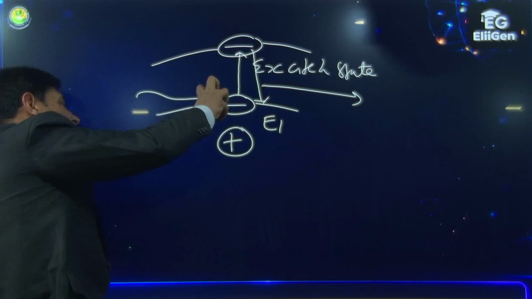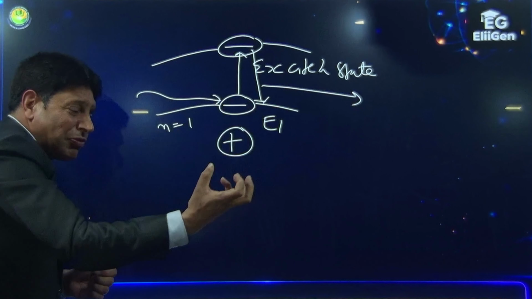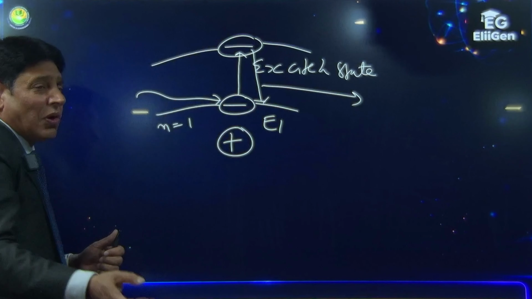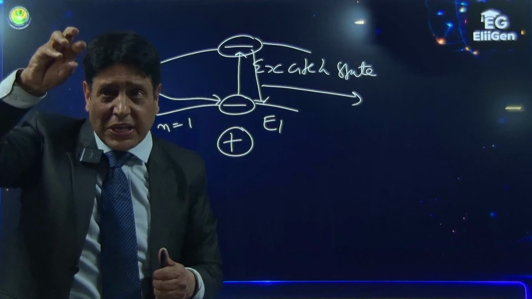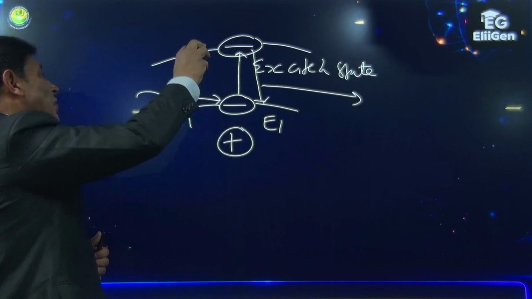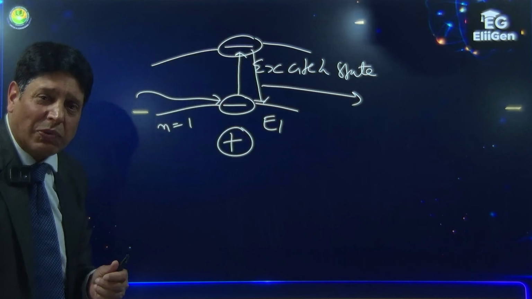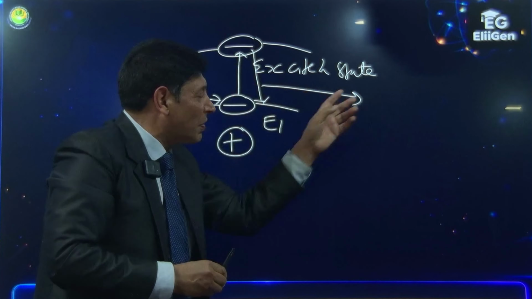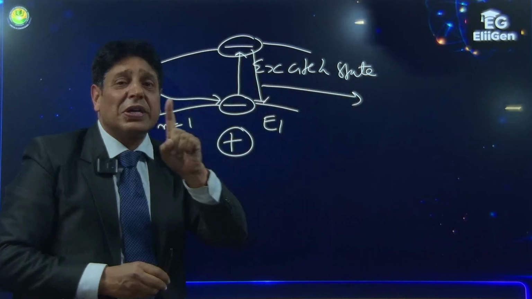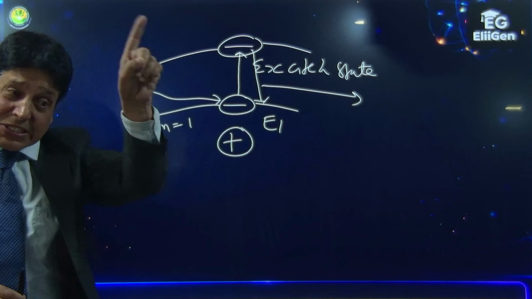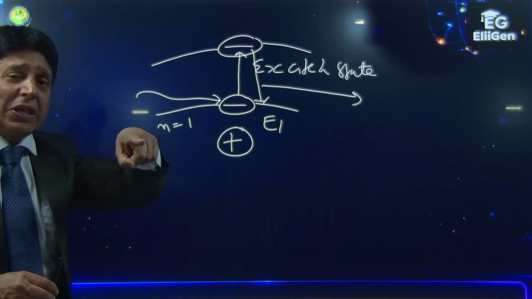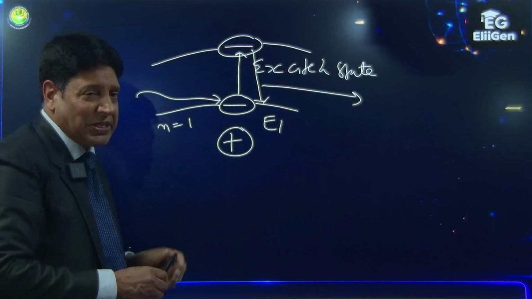It gains a fixed amount of energy and jumps from a lower shell to a higher shell. We call that the excited state. In the excited state, the electron is unstable. It has a tendency to come down. As it comes down, it loses a fixed amount of energy in the form of radiations. So long as it is present in a particular shell, its energy remains constant.